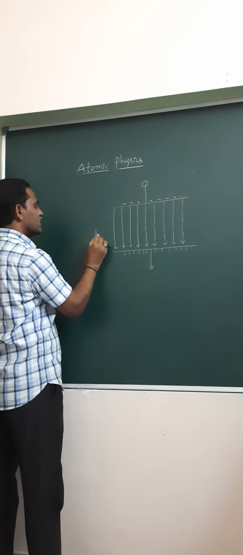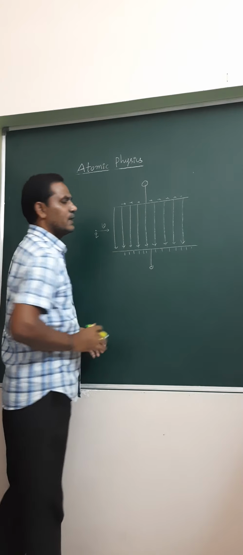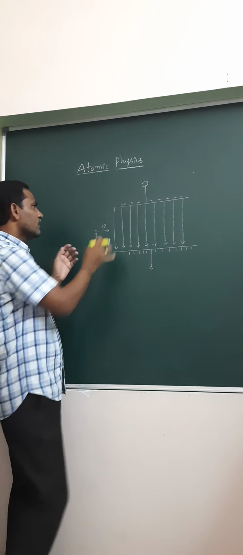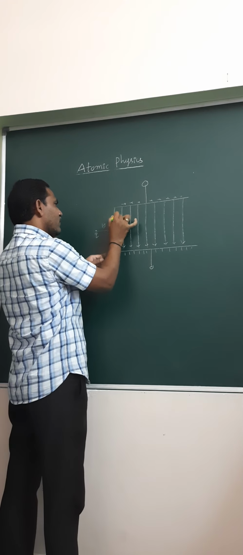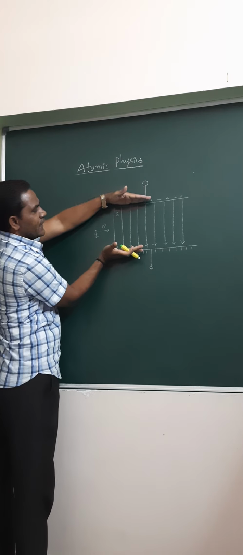Suppose a charged particle is moving with speed v and entering the electric field perpendicularly. The field direction is vertically downwards, from the positive plate to the negative plate.